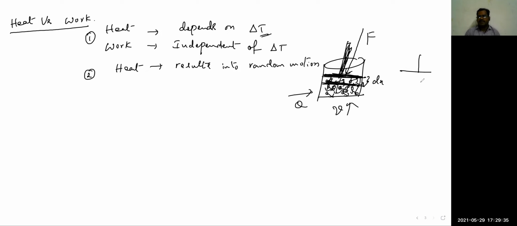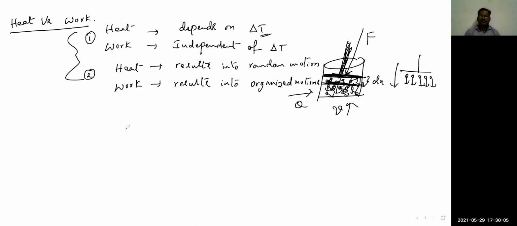As the piston moves in this direction, all the molecules tend to move in the direction of motion of the piston. That means work done is a mode of energy that results in organized motion, not random motion. This is the small difference between heat and work in terms of these two points.